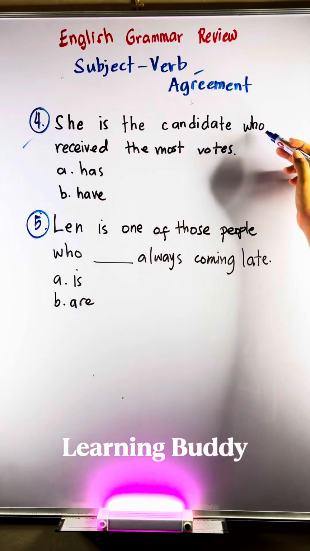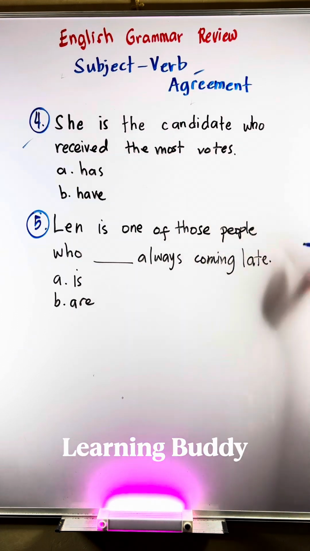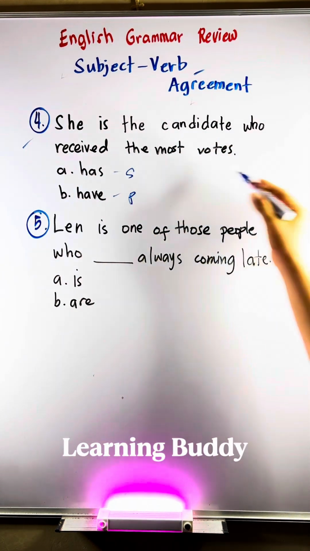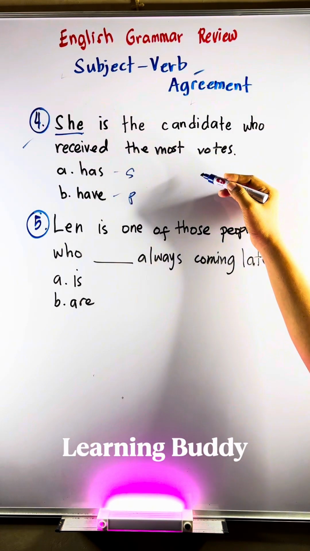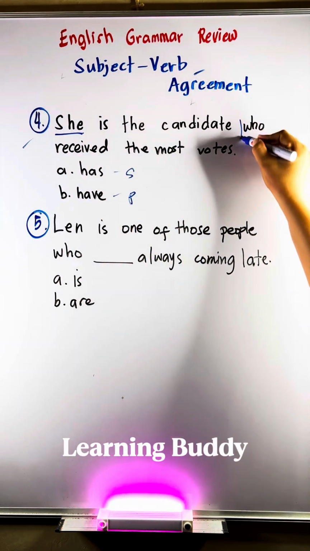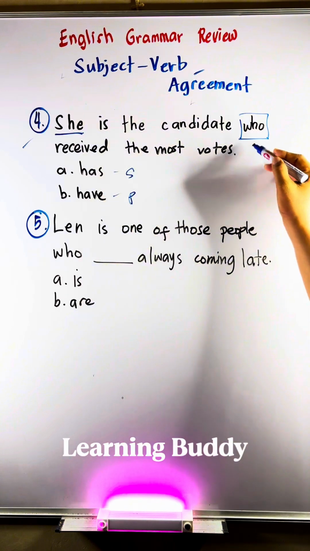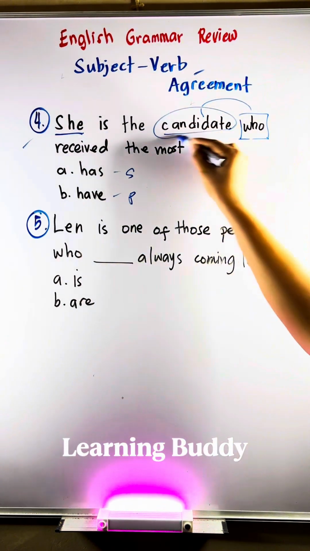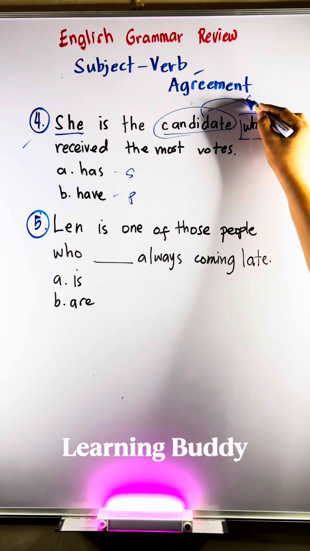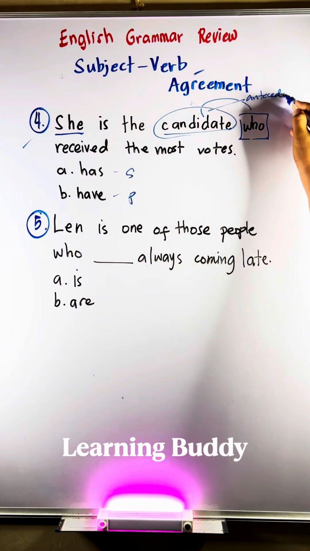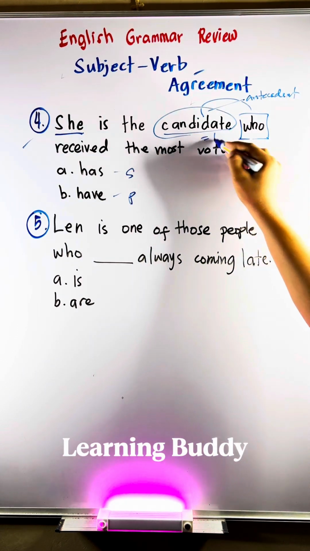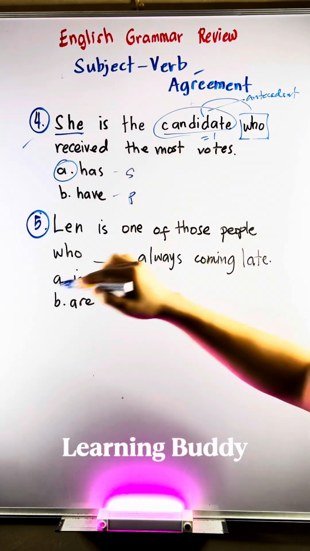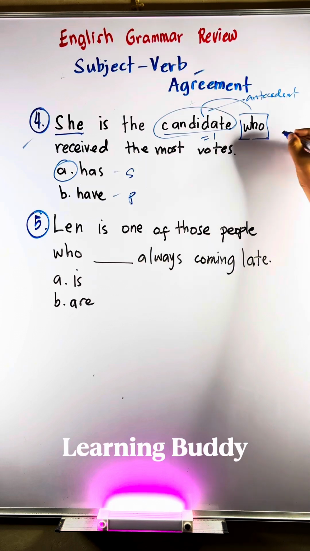Sentence number 4. She is the candidate who received the most votes. Is it has or have? Again, has is for singular, have is for plural. To choose the correct verb, we have to create a question. Who received the most votes? The answer is candidate. The candidate. Candidate is singular. The answer is has. She is the candidate who has received the most votes.